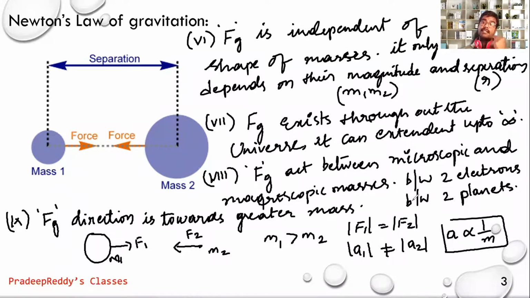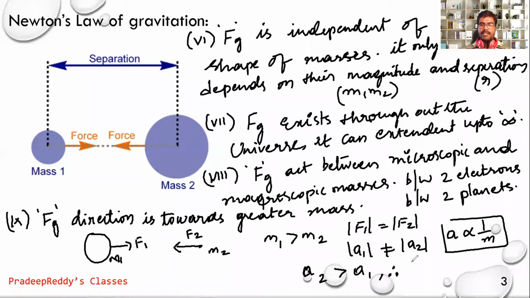For smaller mass, its acceleration is more, because with less mass, it will be easily movable. Mass and acceleration are inversely proportional to each other. That is the reason why m1 has less acceleration than that of m2. So you can write acceleration a2 is greater than acceleration a1.